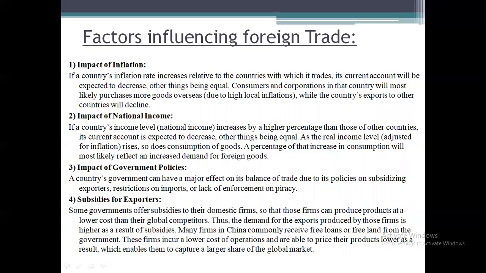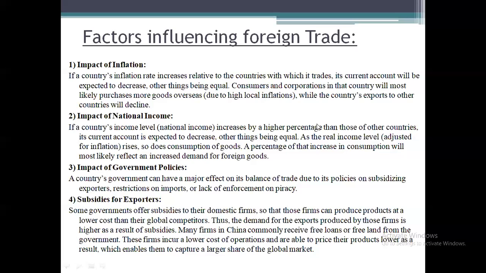For example, a country is in an inflation situation, and they have increased the price of a particular product, which is manufactured in that country and purchased in different countries. First they fixed the rate at 100 rupees, and customers from other countries were buying the product. But due to the sudden situation called inflation, the price of the goods has increased to 200. So definitely customers from other countries may show hesitation to purchase the goods of that particular country. So it is going to influence foreign trade.